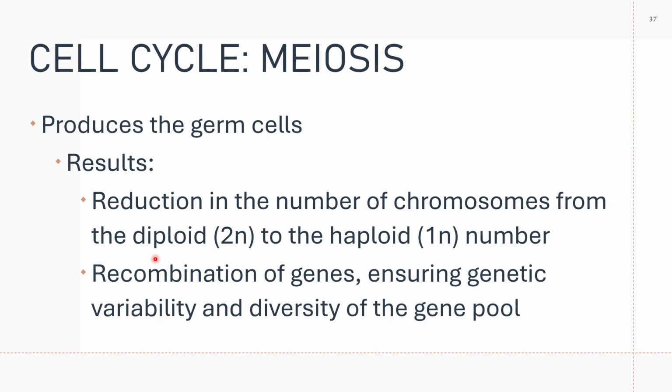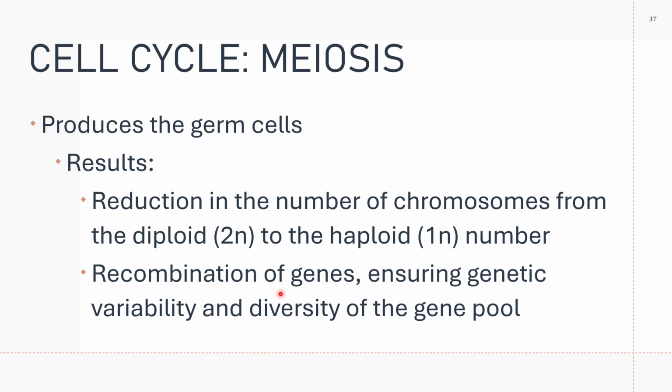Yes, there is a recombination of genes that takes place in meiosis. This recombination ensures genetic variability and diversity of the gene pool. It is the reason why you are not exactly the same as your mother, and why you are not exactly the same as your father.